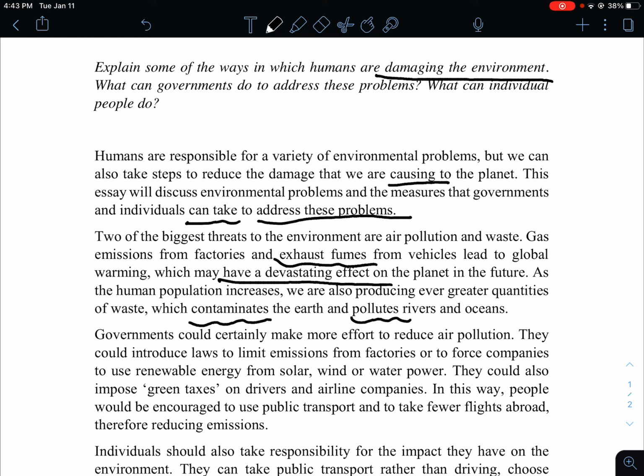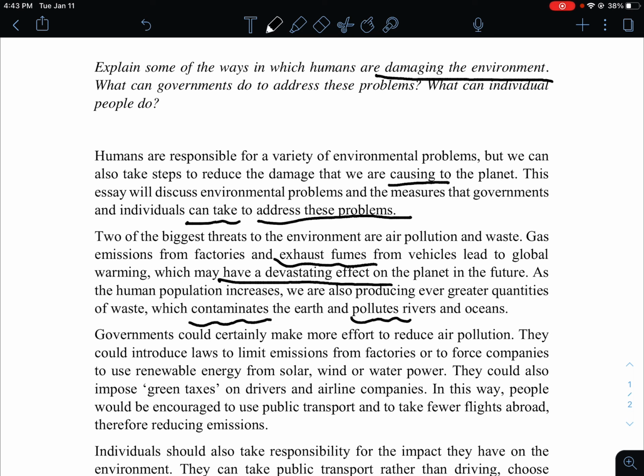It leads to global warming, which may have a devastating effect on the planet in the future. And next one, waste. As the human population increases, we are also producing even greater quantities of waste, which contaminates the earth and pollutes rivers and oceans.